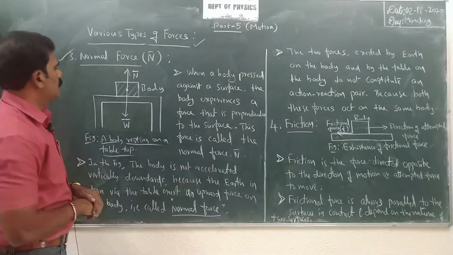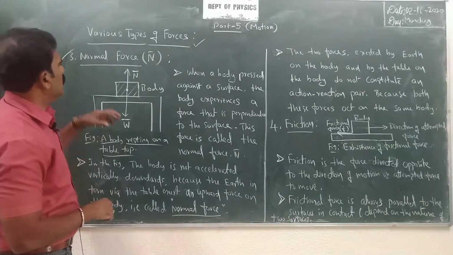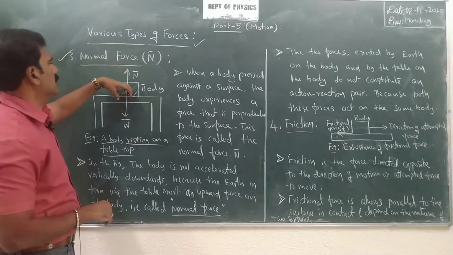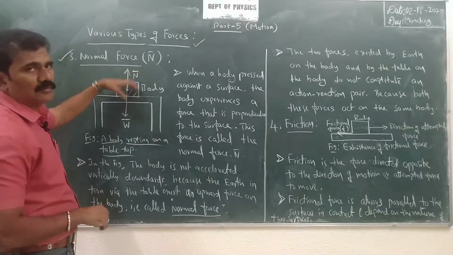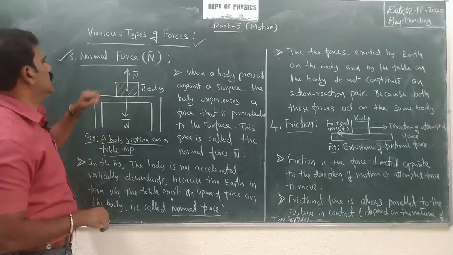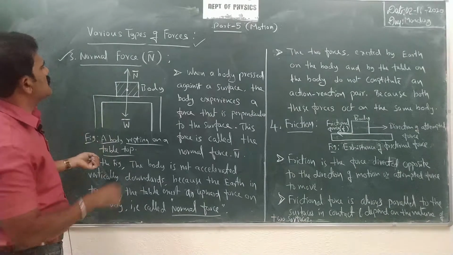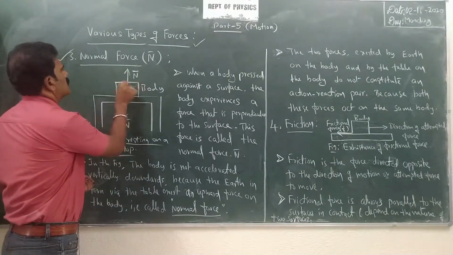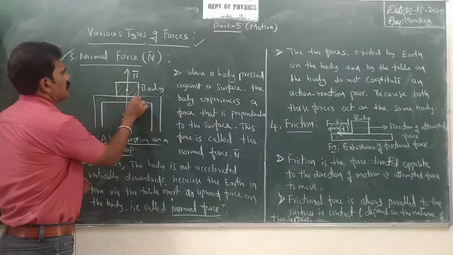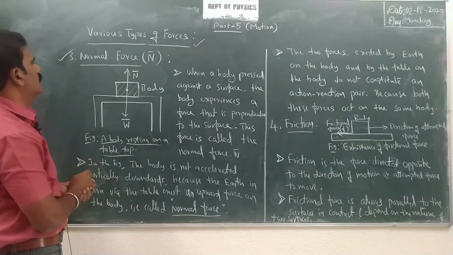Now we can define the normal force in such a way that when a body is pressing against a surface like this, not moving, of course, then the body experiences a force that is always perpendicular to the surface. So this is the surface, right? Perpendicular to the surface, we have a force called normal force.